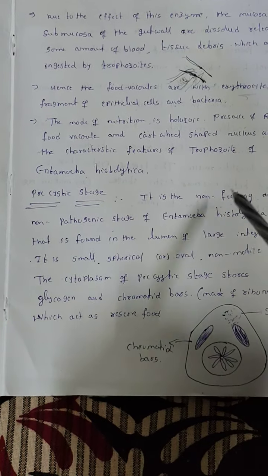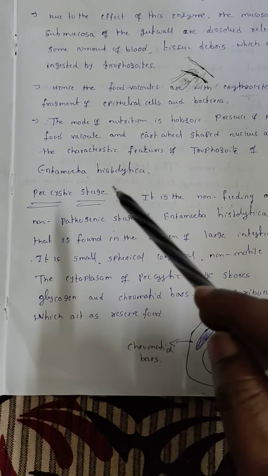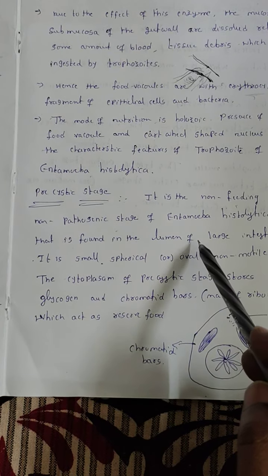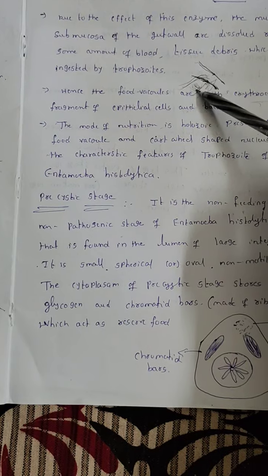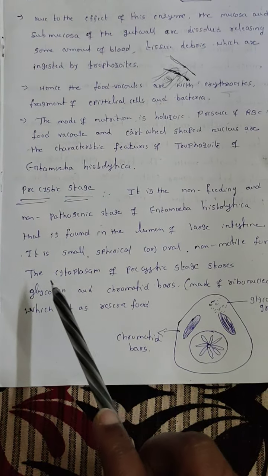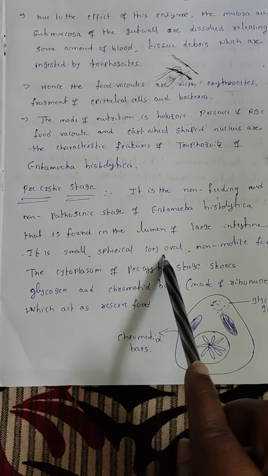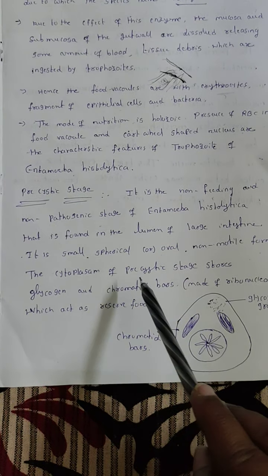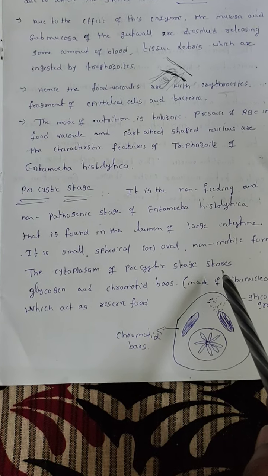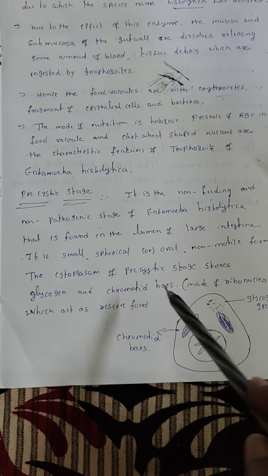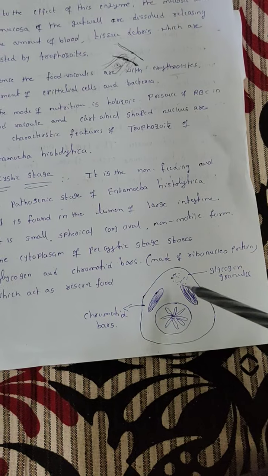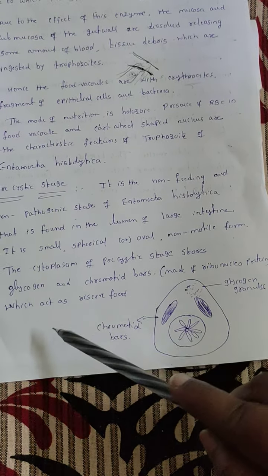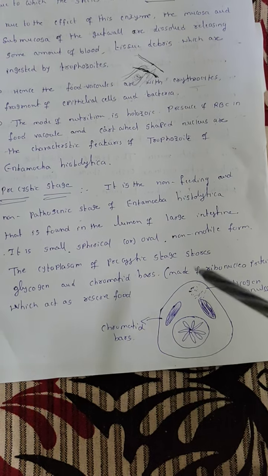But the trophozoite stage is the feeding and pathogenic stage of Entamoeba histolytica. That is found in the lumen of the large intestine, in this region, the lumen of the large intestine. And it is small, spherical or oval, non-motile, they are not able to move. The cytoplasm of the parasitic stage stores glycogen and chromatid bodies made up of ribonucleoproteins, which can act as a reserve of food materials.